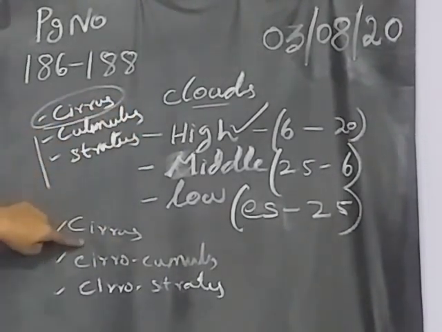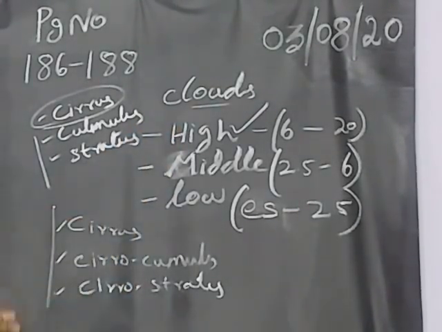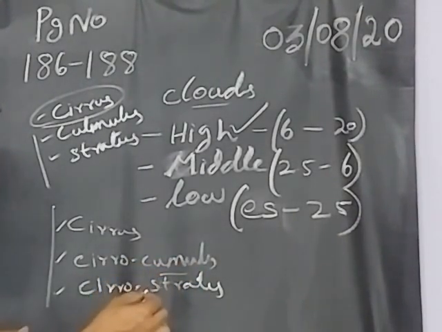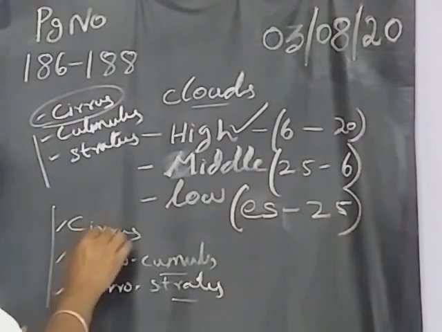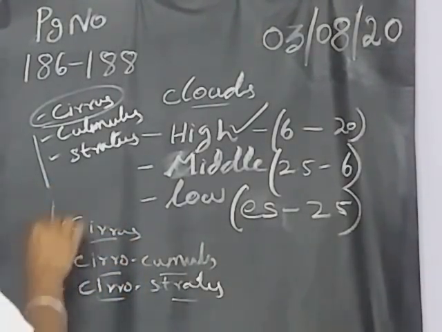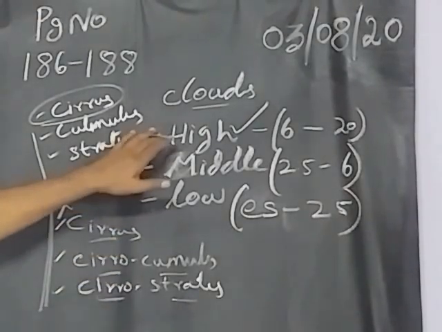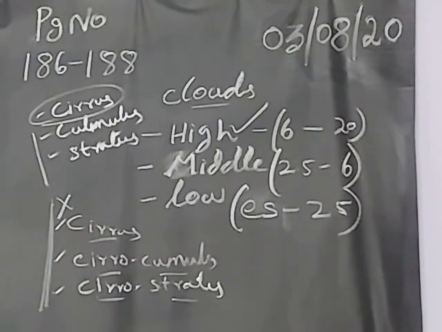In these, the clouds have tiny dry drizzles, so in the high cloud we will not get any rainfall. Cumulus alone separately gives a chance of rainfall, and stratus alone separately gives a chance of rainfall. But here cirrus is in everything, so there is very little chance of rain, and we will not get rain in the high cloud.